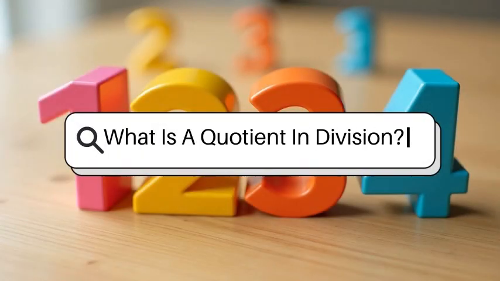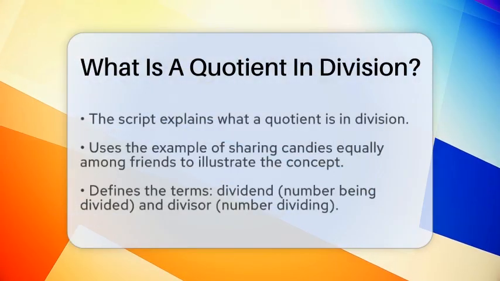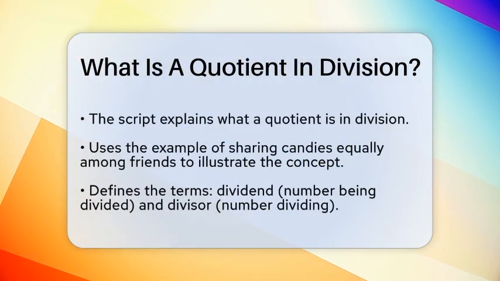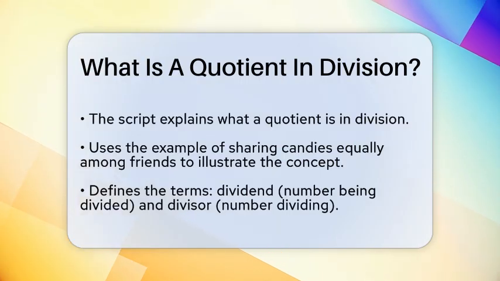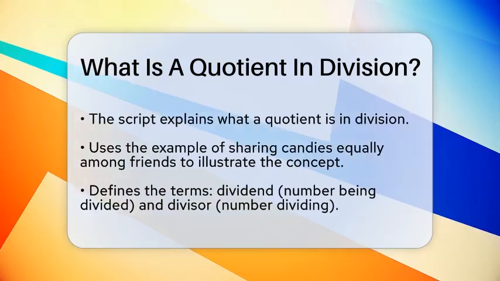What is a quotient in division? Imagine you have a big jar of candies and you want to share them equally among your friends. How many candies does each friend get? That answer is what we call the quotient. When you divide one number by another, the result you get is called the quotient.